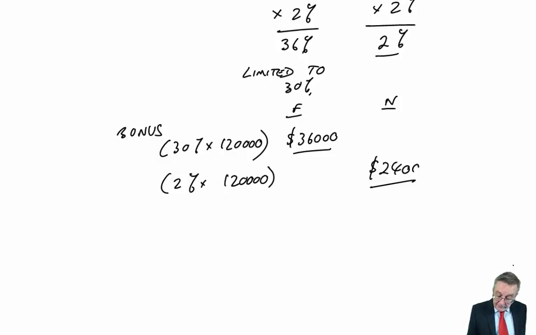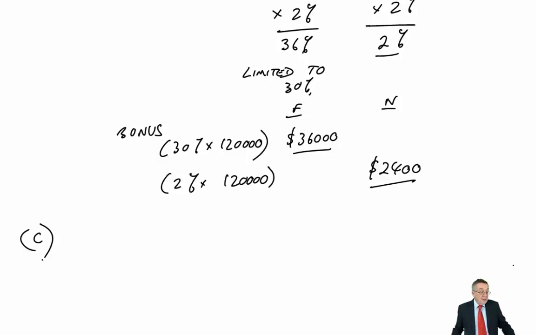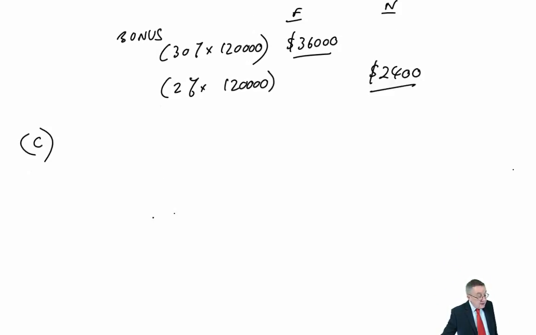So, although we have just about passed the question with 8 marks out of 15, I said before, you can't not do anything for part C. You've got to make sure that you get some marks from part C, both to be extra confident of passing, but also because in the middle of an exam you're not certain that you've not made a mistake in part A and B. Discuss whether return on investment is providing a fair basis for calculating the bonuses and the problems arising from its use at CIM.